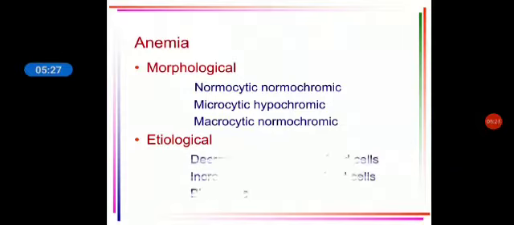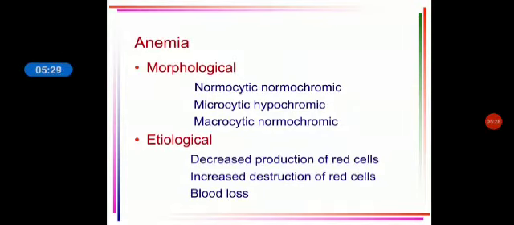Then etiological classification. Etiological classification has three broad categories: decreased production of RBCs, increased destruction of RBCs, and blood loss. So these are the three main entities. Either there is reduced production, or there is increased destruction, or both of these are normal but the patient is having blood loss, losing blood somewhere.